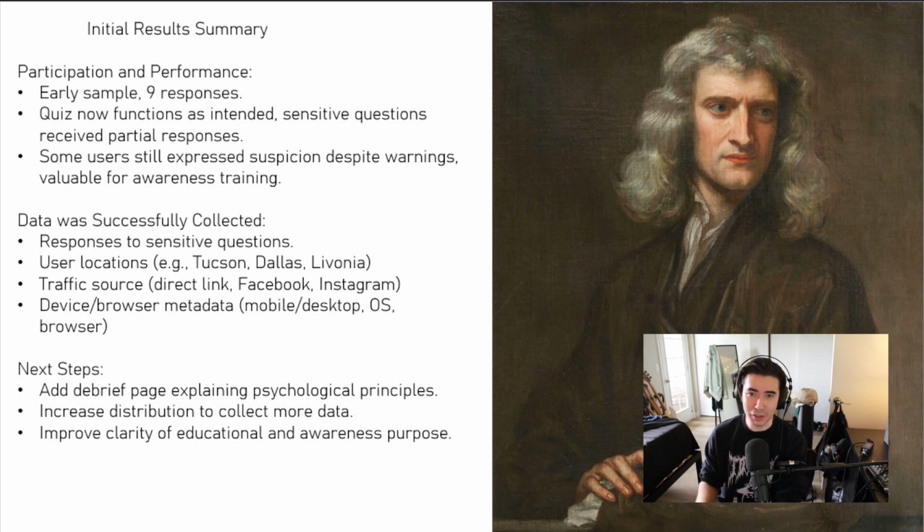Despite all of these precautions, we did have some users, or I should say user, that still expressed suspicion despite warnings. This is valuable for awareness training. It's important to know that despite even all these things, it's entirely possible that a person might click this link that has been recommended by a friend, skip reading all of the warnings and things like that, and mistake questions for saying, oh, even my browser's warning me that these are bad questions.